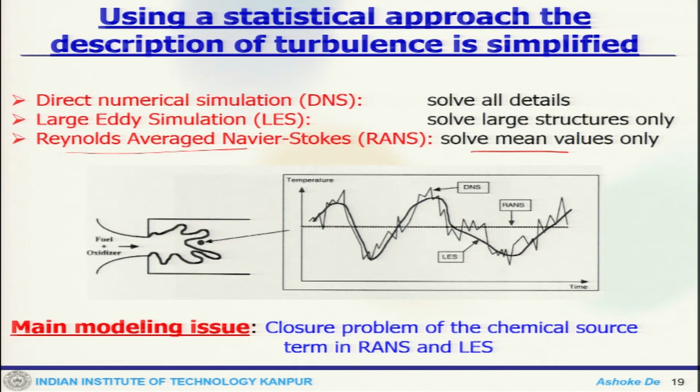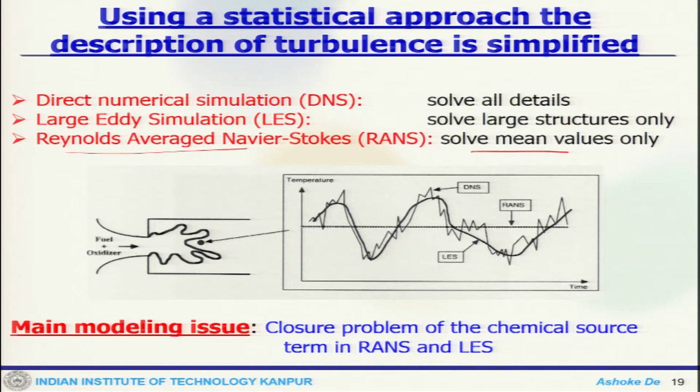Now, when you looked at only the turbulent system, at that time we didn't need to bother about the reaction and other things which are quite critical under the reacting system.